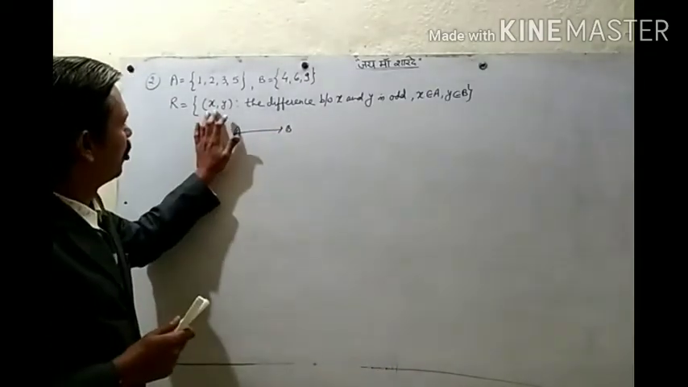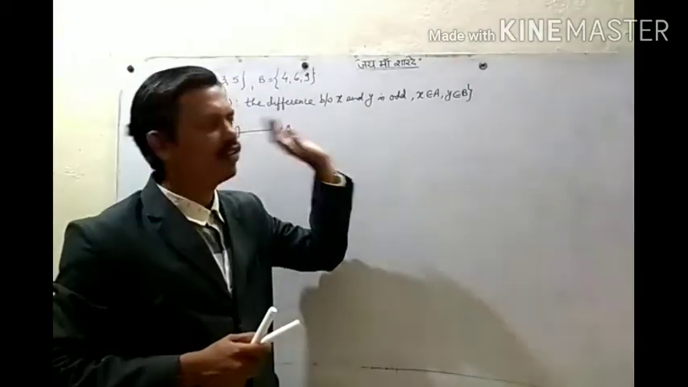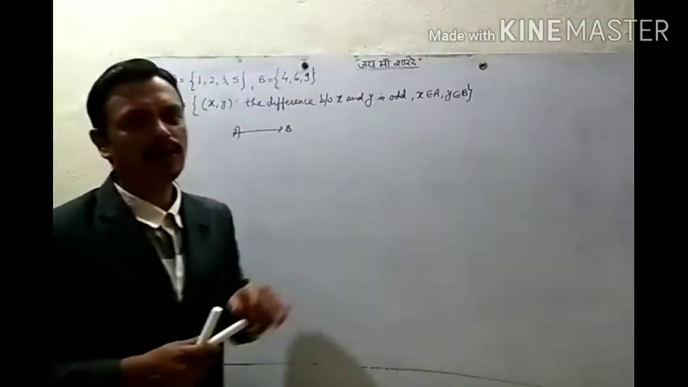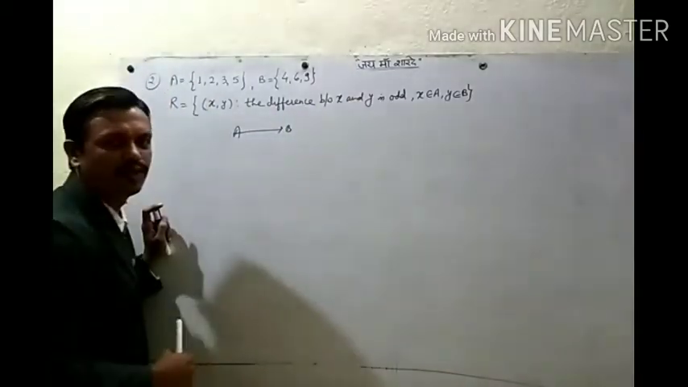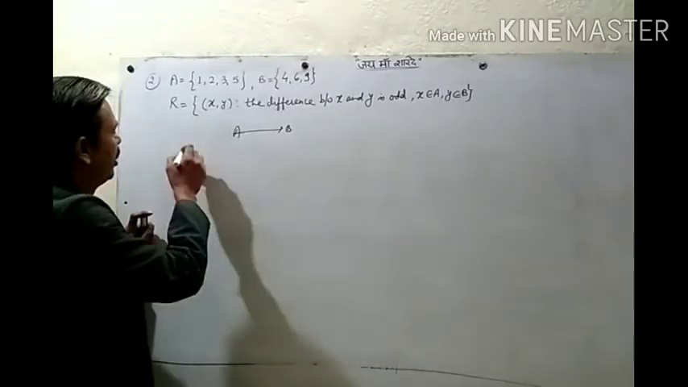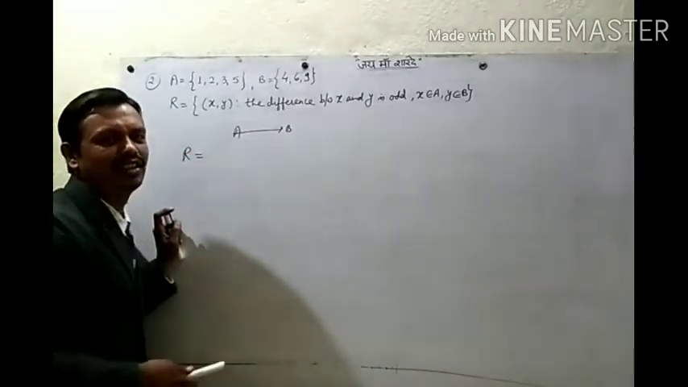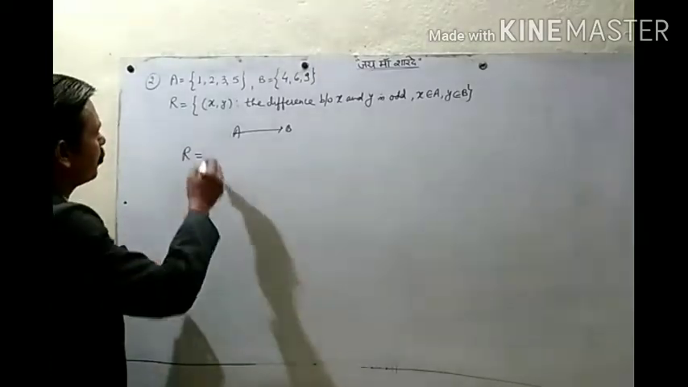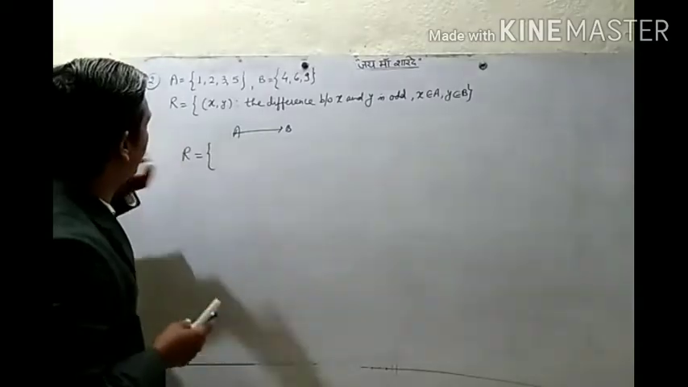What is the relation? The set of all ordered pairs (x, y) such that the difference between x and y is odd, where x belongs to A and y belongs to B. The difference between x and y should be an odd number. We have to write this set in roster form and find its domain and range. Chaliye, so first we find the roster form.